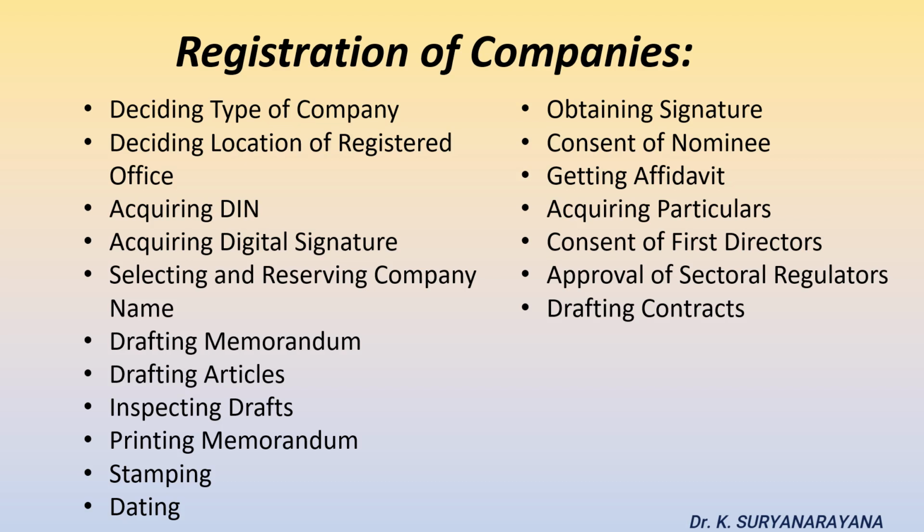14th step, acquiring declaration as to compliance with legal requirements. A declaration in form number INC8 should be acquired by the promoter of the company. 15th step is related to getting affidavit from subscribers and persons named as first directors. A promoter must also acquire an affidavit in form number INC9 from every subscriber to memorandum and from individuals who are named as the first directors in the Articles of Association.